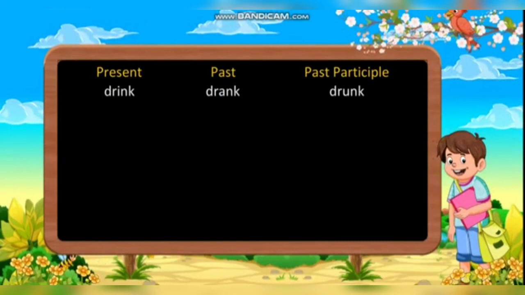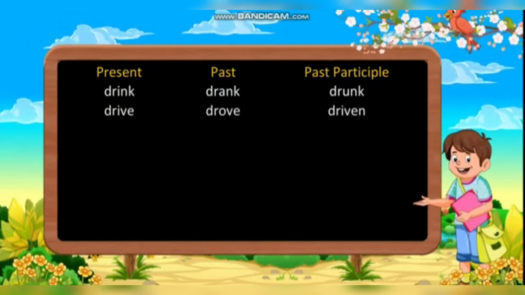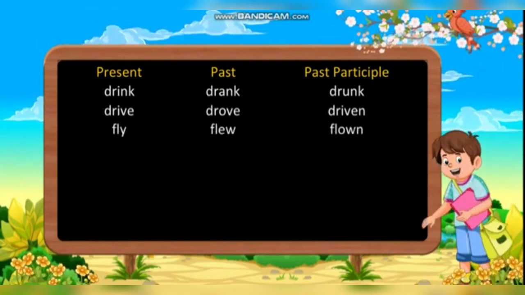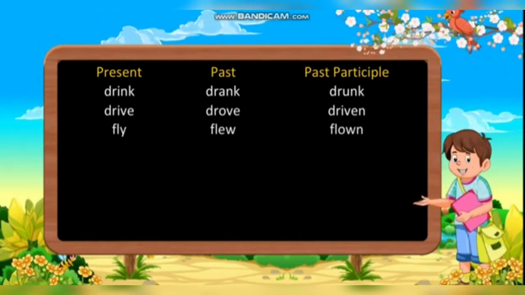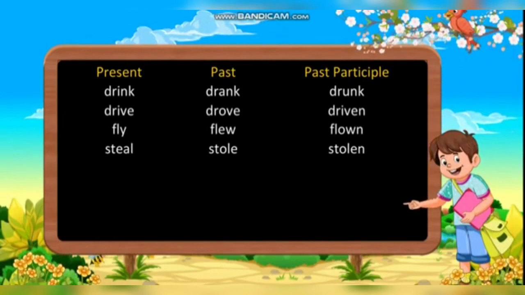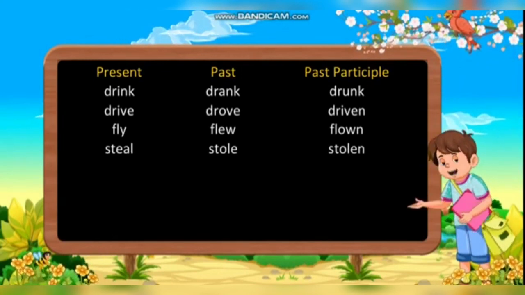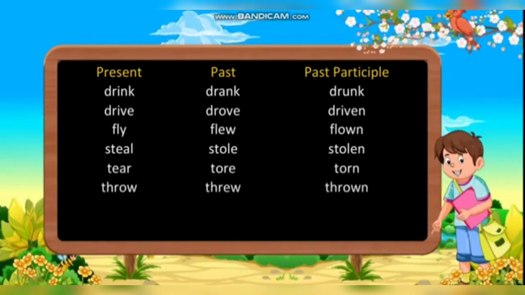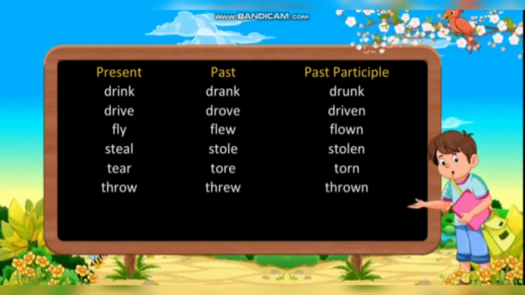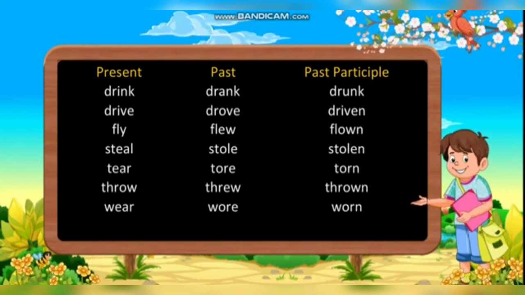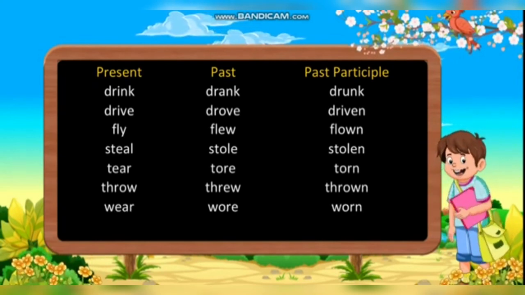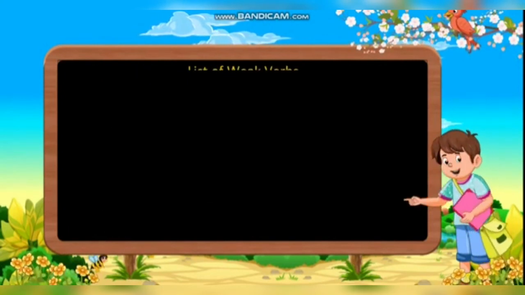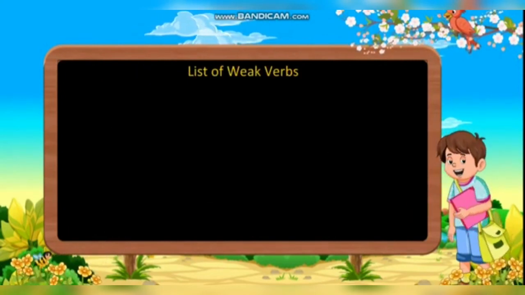Drink, drank, drunk. Drive, drove, driven. Fly, flew, flown. Steal, stole, stolen. Tear, tore, torn. Throw, threw, thrown. Wear, wore, worn. Write, wrote, written. List of weak verbs.